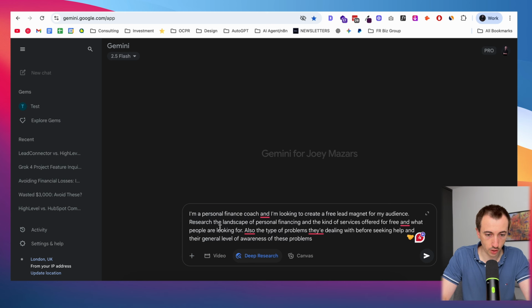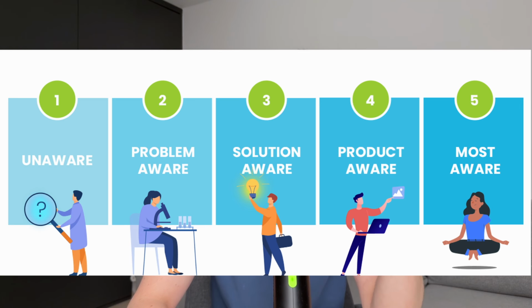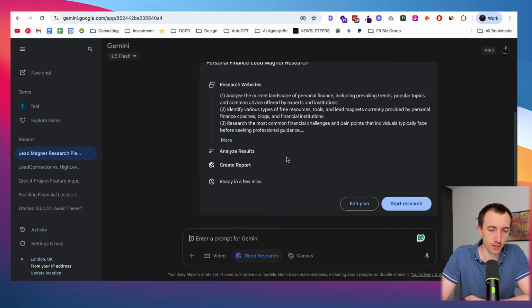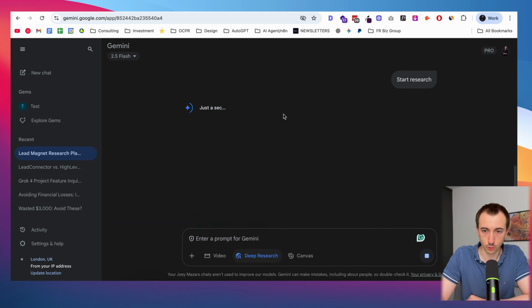So I don't want to get too complicated with the prompt, but here is sort of a basic thing to start gathering that data. And I'm going to go ahead and launch this. So what I'm looking for here is a lead magnet that meets my target audience at their current level of awareness. Now, obviously, when it comes to personal finance, there's going to be a range of financial literacy from people. And I want to make sure that I hit them at the right moment and join the conversation that's already in their mind. That's more marketing stuff than AI stuff, but just to give you the thought process that I have here. So we're going to start the research.